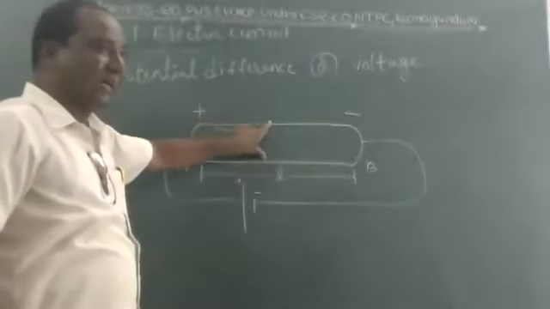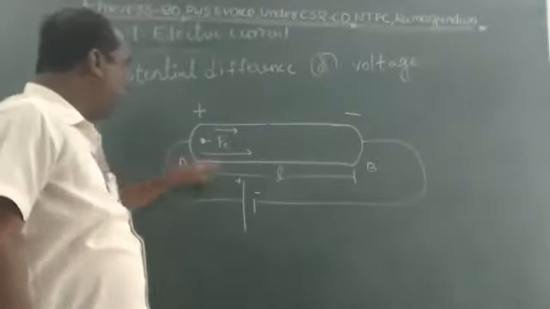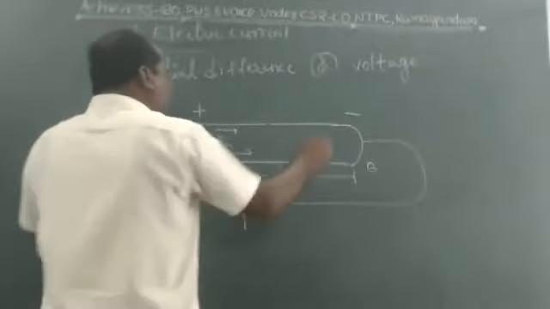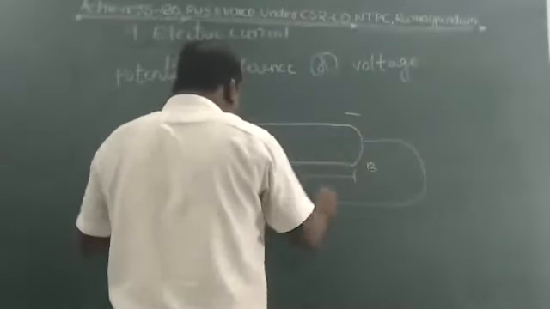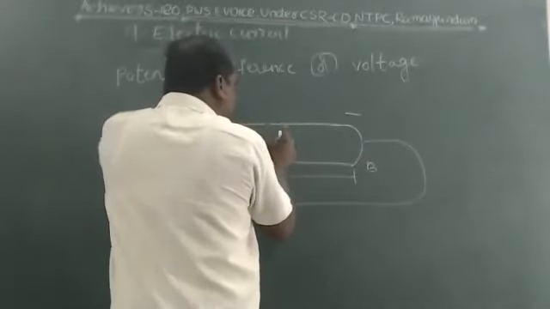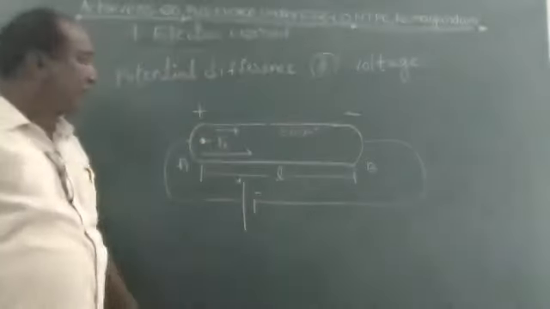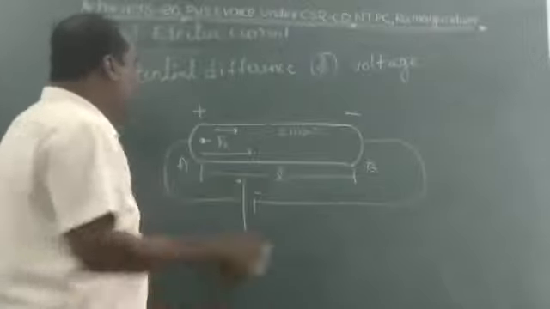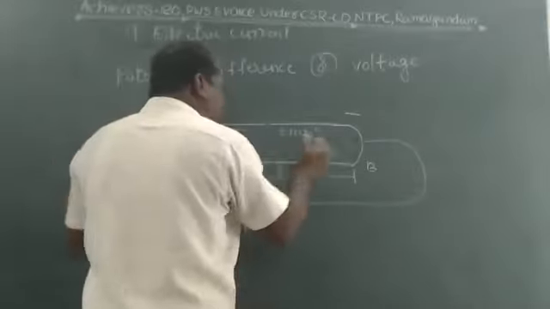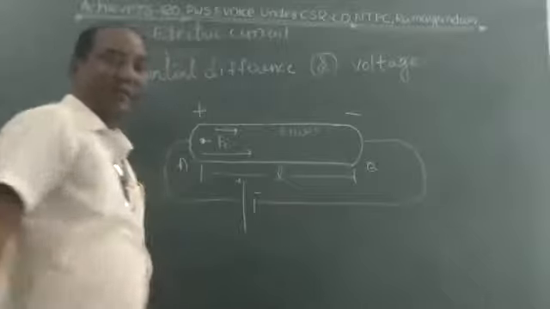Here is a conductor, and two conducting wires are connected to the battery. When the conducting wires are connected to the battery and the switch is closed, the conductor is filled with an electric field. The total electric field is set up in the conductor.